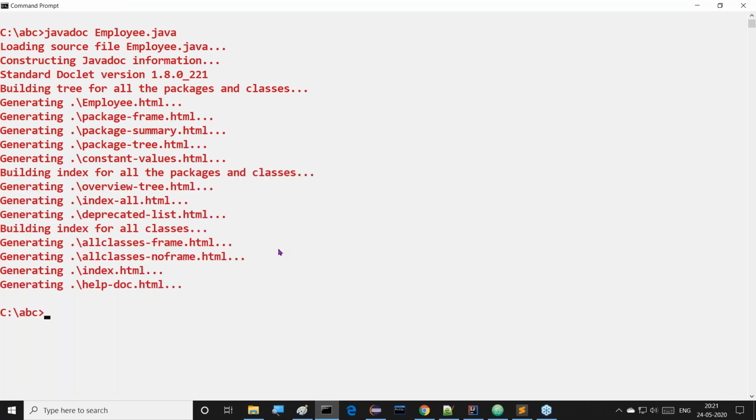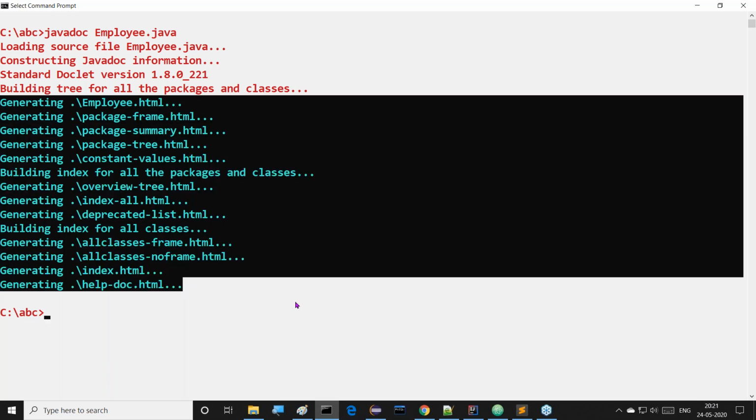The Javadoc command. First of all, open command prompt. In that command prompt, go to the location where we prepared this Java file. That means the Employee.java file, which is under C:/ABC. Go to that location. There we have to use javadoc space Employee.java. It means provide documentation for the Employee.java file. So click on the enter button. Automatically, HTML documentation is prepared for this Employee.java. If you click on enter here, we get these messages.